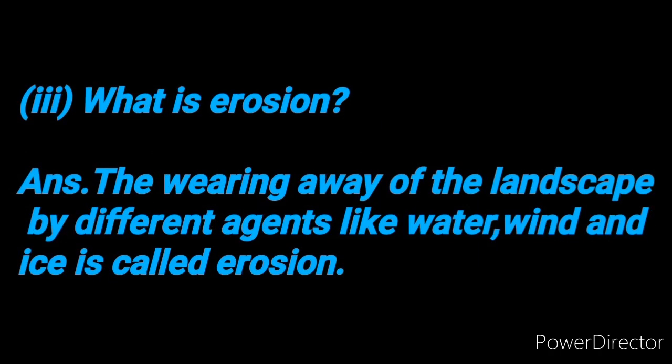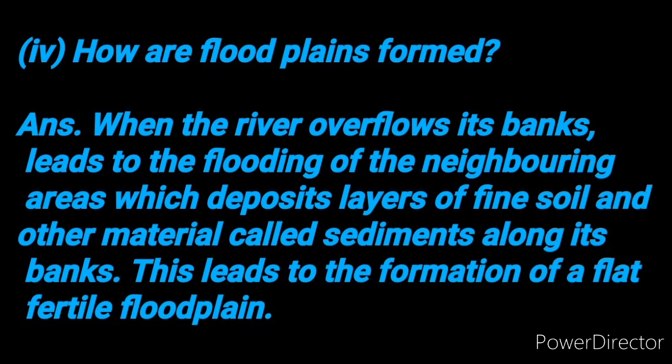See the third number. What is erosion? The wearing away of the landscape by different agents like water, wind and ice is called erosion. Fourth is, how are floodplains formed?